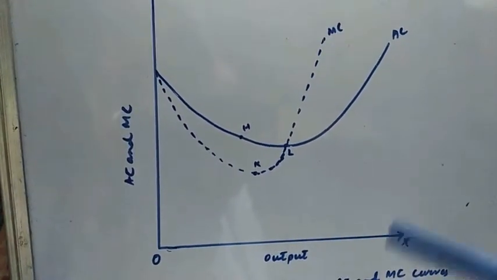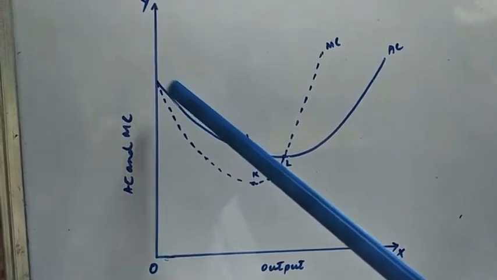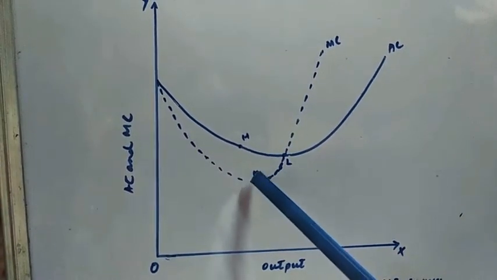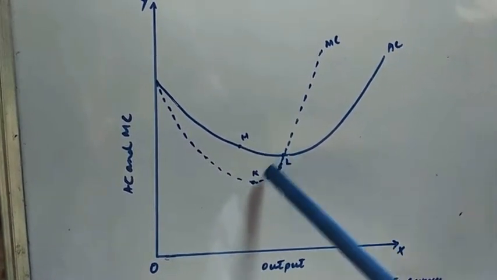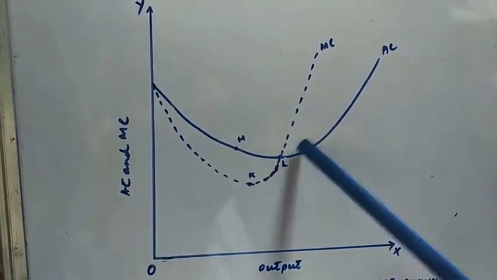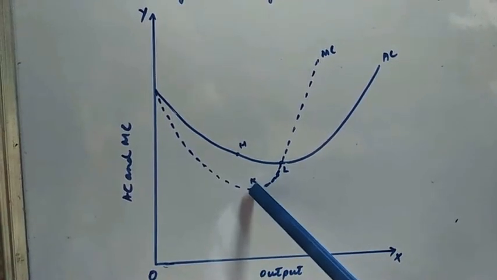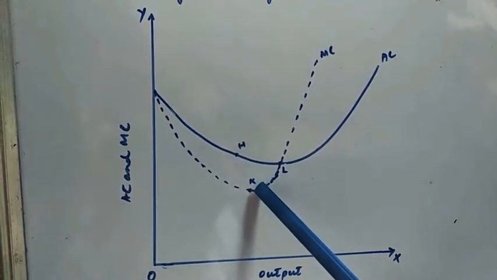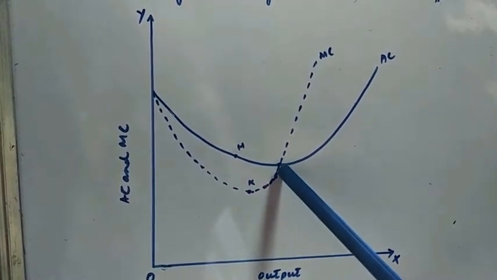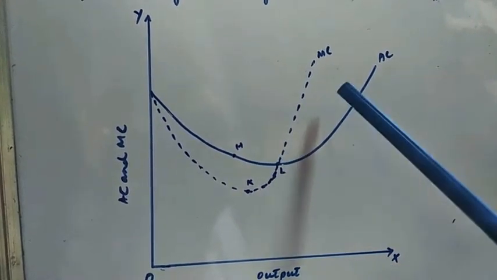And you will see that marginal cost from point K until point L is lying below the average cost curve.